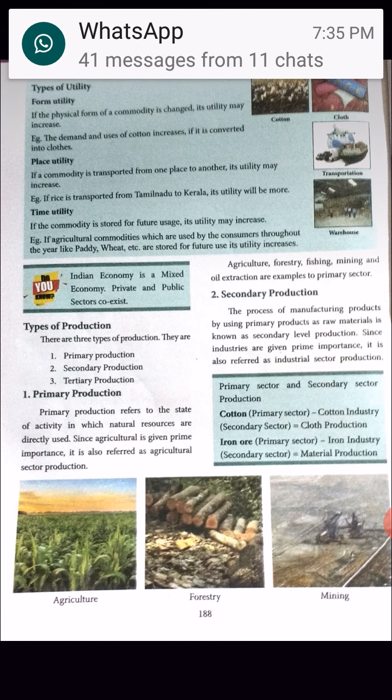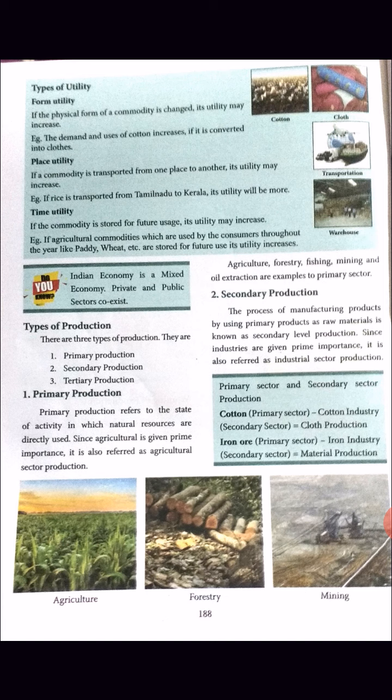See some more examples. Cotton. Cotton is a primary sector, so that is primary production. Cotton industry, that is cloth production, that is secondary. Like that, iron ore is the primary sector, and the next, iron industry, material production, is secondary. Now you are clear what is primary and what is secondary.